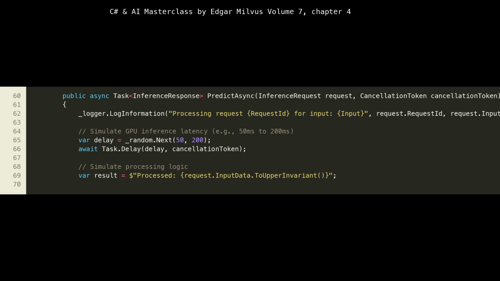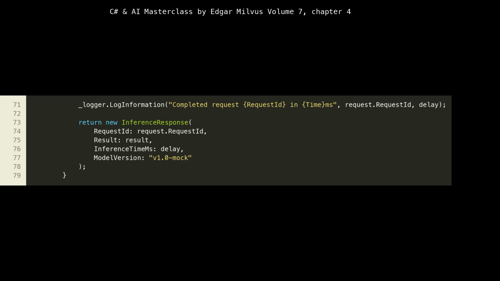At line 65, we simulate inference latency using Task.Delay. This delay, between 50 milliseconds and 200 milliseconds, is representative of the time a real AI model, like a smaller BERT or GPT variant, might take to process an input, especially on a GPU. Simulating this helps us understand the performance characteristics and potential bottlenecks of our system before integrating a complex, real model. Line 69 simulates a simple transformation, representing the computation of the AI model.